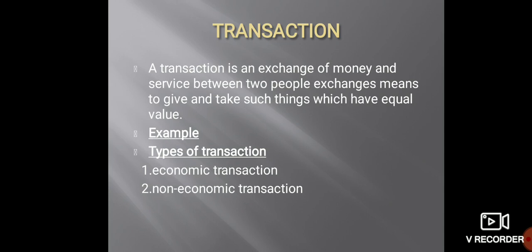Now the types of transactions. There are mainly two types of transactions: economic transactions and non-economic transactions. Those transactions in which money is exchanged, or such things or services are exchanged which can be measured in terms of money, and here the word money is important, that type of transaction is called an economic transaction. And those transactions in which money is not exchanged, or there is an exchange of such things which cannot be measured in terms of money, that type of transaction is called a non-economic transaction.